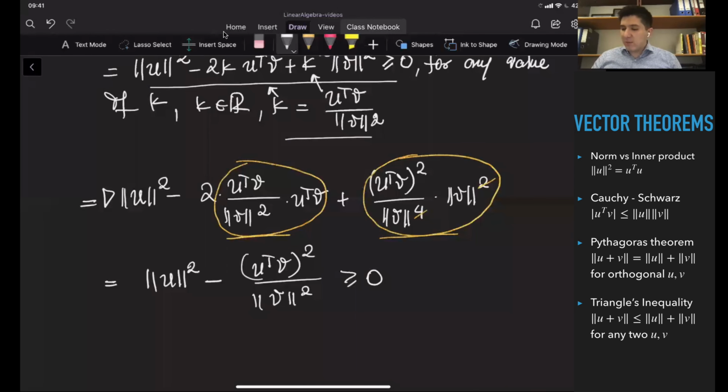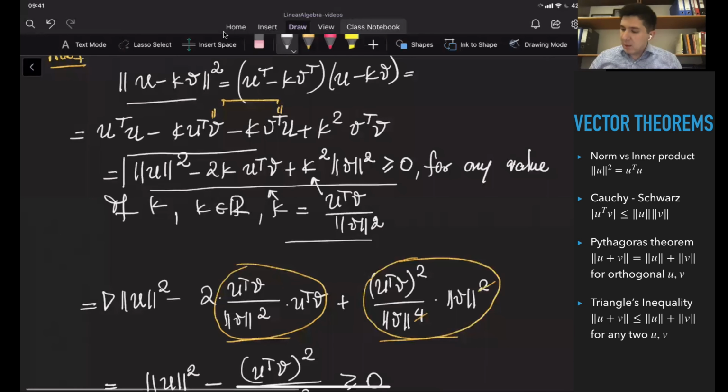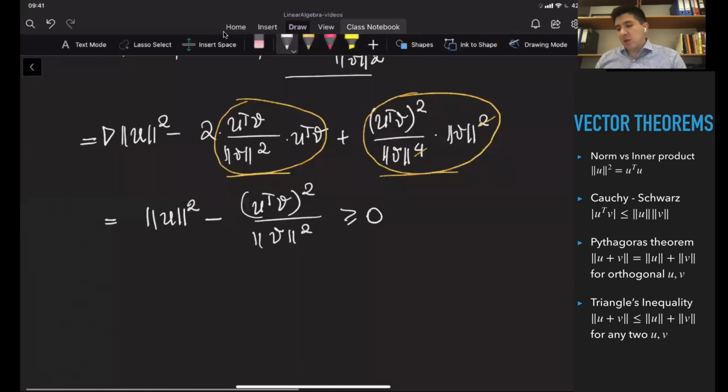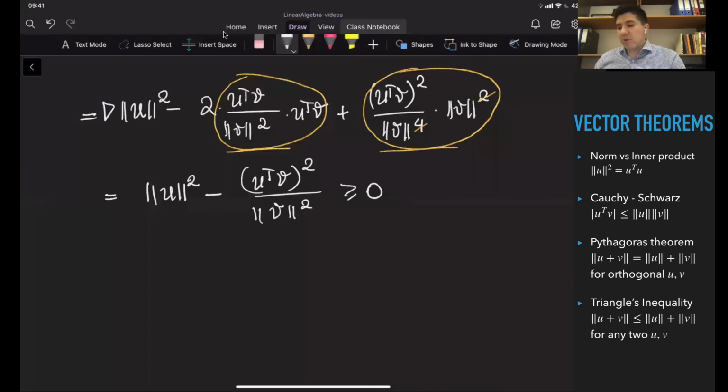So do you remember here, we've got this expression, which is always positive for any value of k. No matter what k is, you can choose infinitely many values for k, and it's still going to be positive. So we've decided to choose a specific value for k, and it still should be positive. So I'm just going to put this term to the right and try to simplify the terms out.